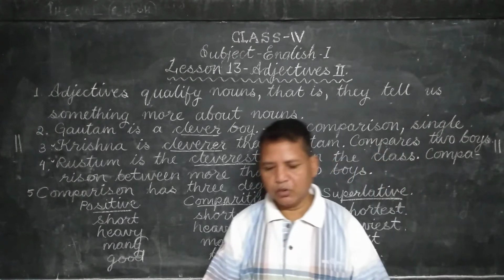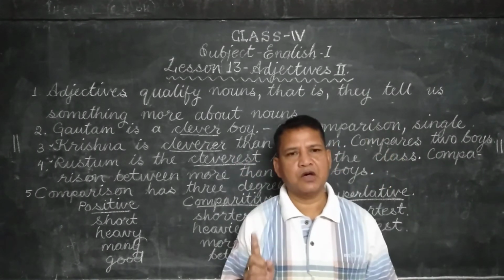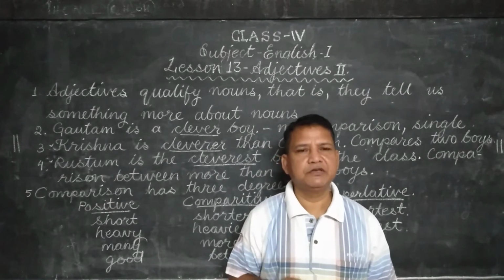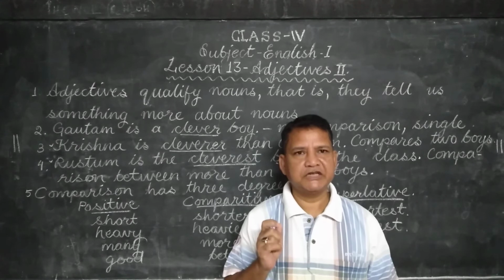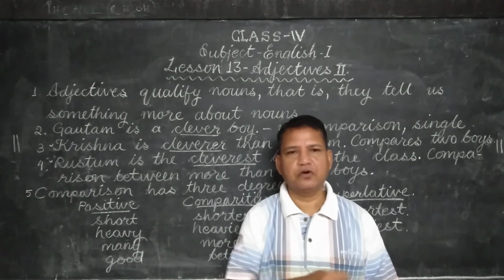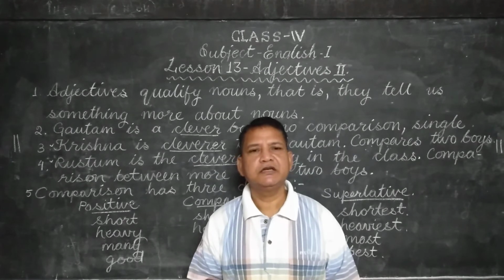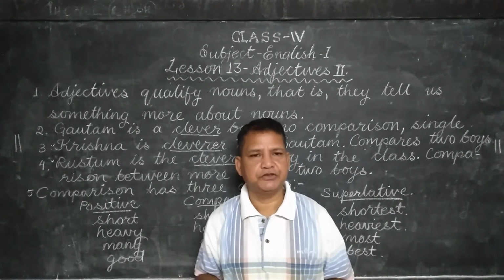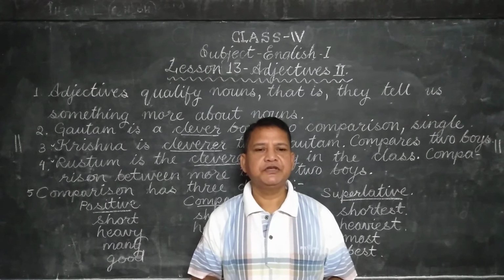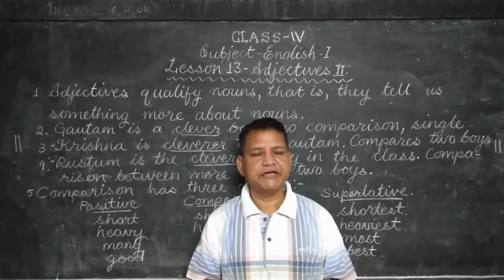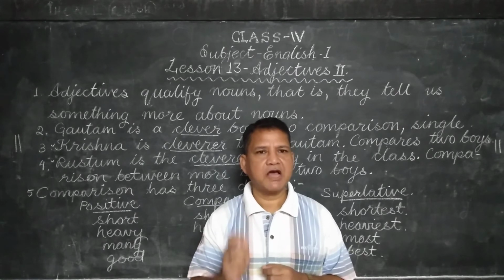So, when there is no comparison, when we are just talking about a single noun, the adjective used is positive degree. Positive degree is used for no comparison. Comparative degree is used for comparing two nouns. Adjectives describe nouns.